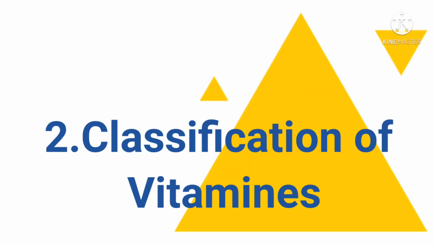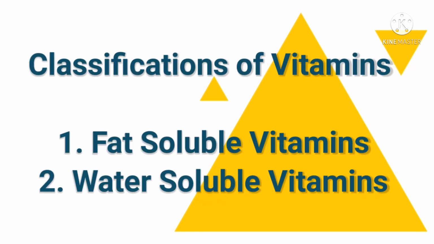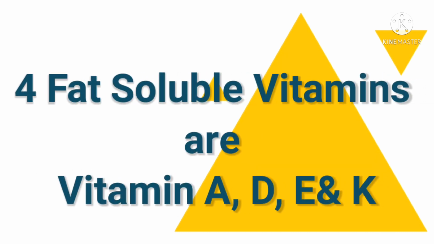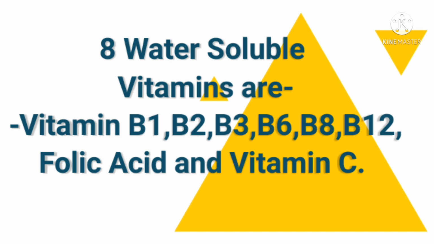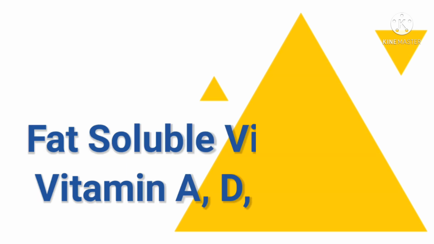Vitamins, we'll see how we can classify them. Vitamins are generally classified in two parts: one is fat soluble vitamins, second is water soluble vitamins. Fat soluble vitamins are four main vitamins: vitamin A, vitamin D, vitamin E and vitamin K. For water soluble vitamins, there are a number of vitamins. One is vitamin B complex. It includes 6 vitamins, and then vitamin C and folic acid. So we'll start with the fat soluble vitamins.